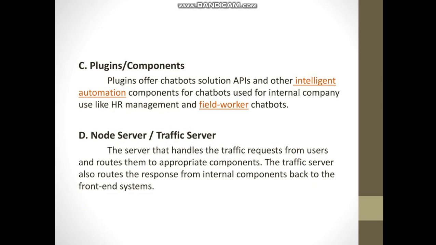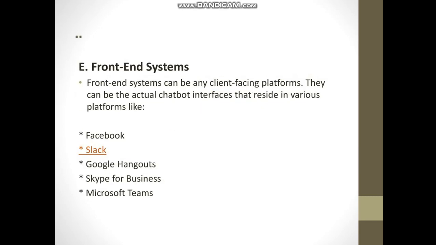Plugins and components. Plugins offer chatbot APIs and other intelligent automation components for chatbots used for internal company needs like HR management and field workers chatbots. The node server and traffic server. The server that handles the traffic requests from users and routes them to the appropriate components is the node server or traffic server. The traffic server also routes the response from internal components back to the front-end system.